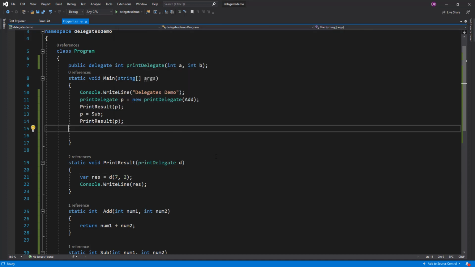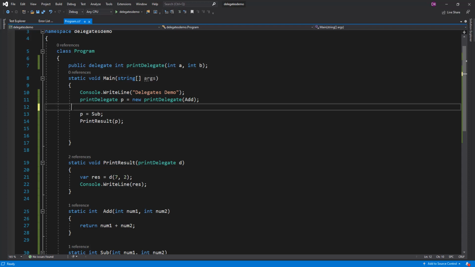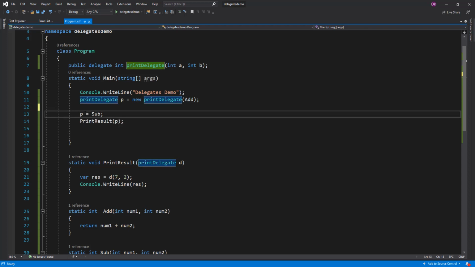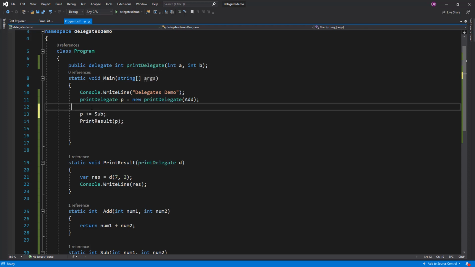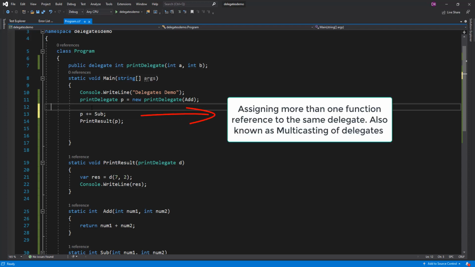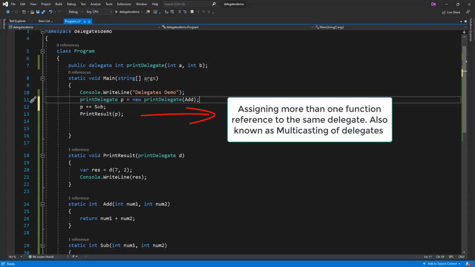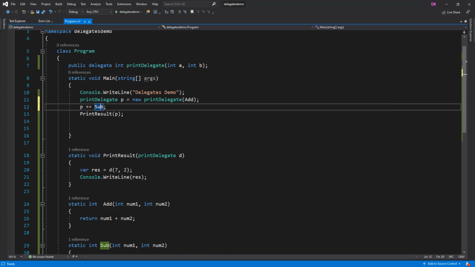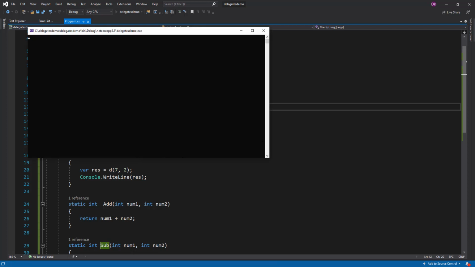Also, if you want to add multiple function references at once and then call the functions only once, instead of calling this directly, we can say p plus equal to sub. So now the p delegate contains the function reference of the add function and the sub function, and when we pass it in, it would call add and sub because both function references are passed there.